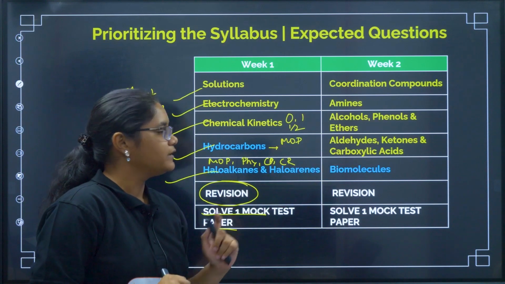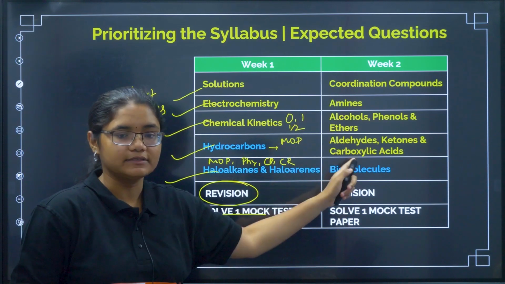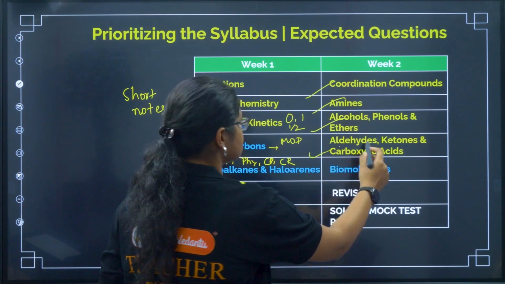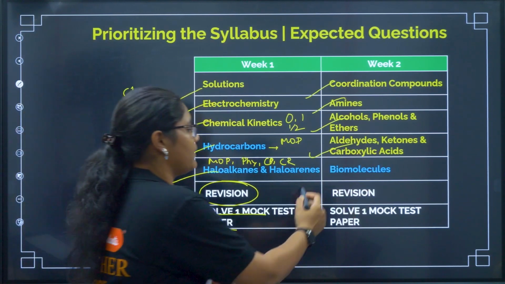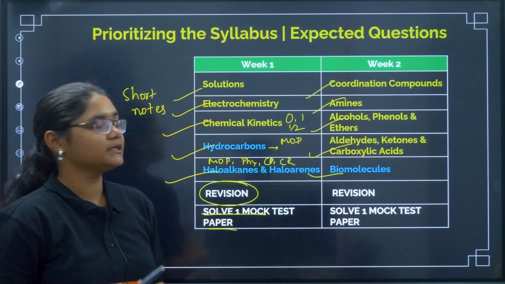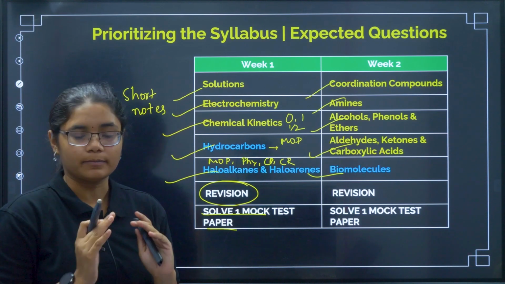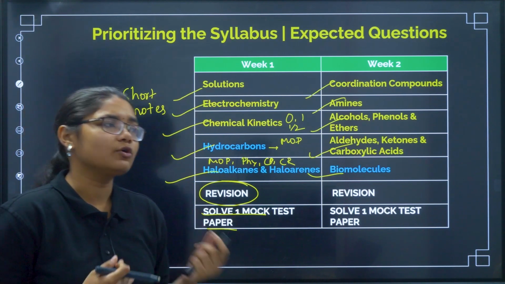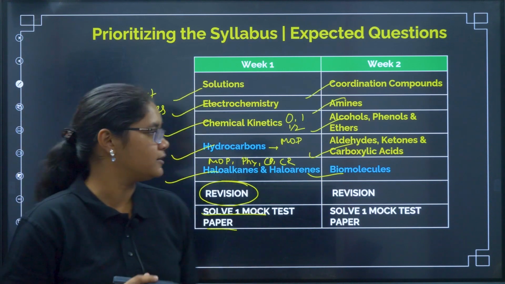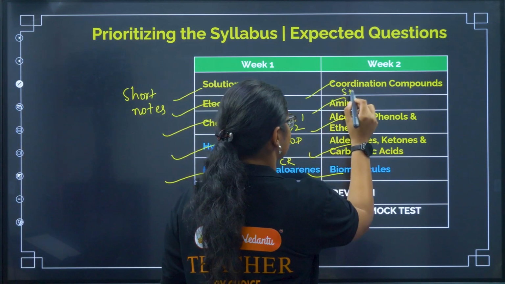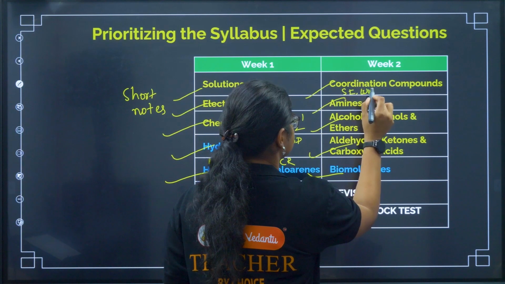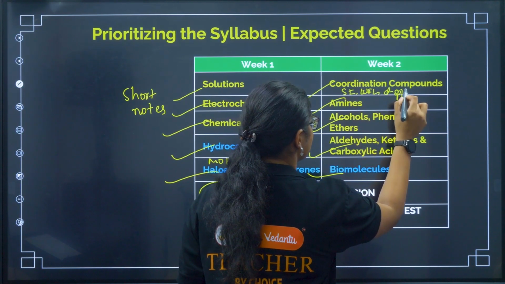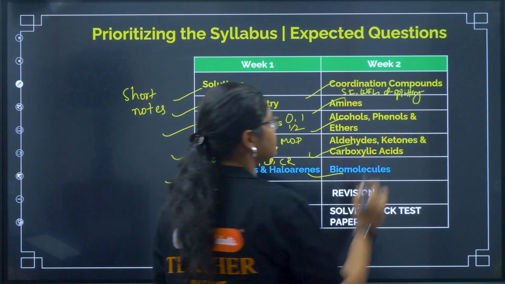Same thing in week 2, we again have highly weighted chapters, that is coordination compounds and amines, alcohols, phenols, aldehydes and ketones, biomolecules, right? In coordination compounds, prepare the d block properly, the configurations, the magnetic moment, how to calculate, what are strong field ligands, weak field ligands, how they are divided, all those things you can do. Strong field ligand, weak field ligand, then d orbital splitting. So all these things we can do.